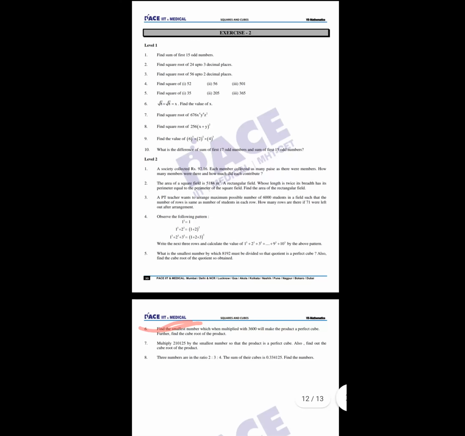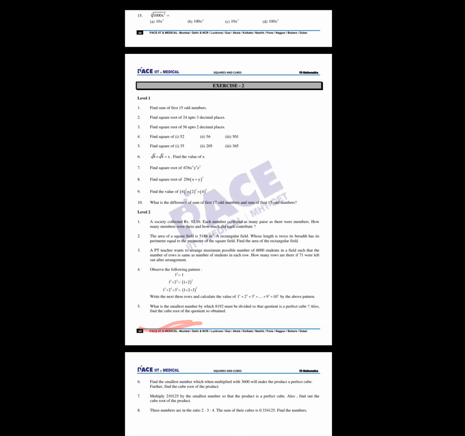So your answer is 26 into x square into y cube into z. This is the final answer of our square root. This is the property we studied, that root of a into root of b is root of ab. You can find the roots differently. Take out the root of each separately, and then you can combine.